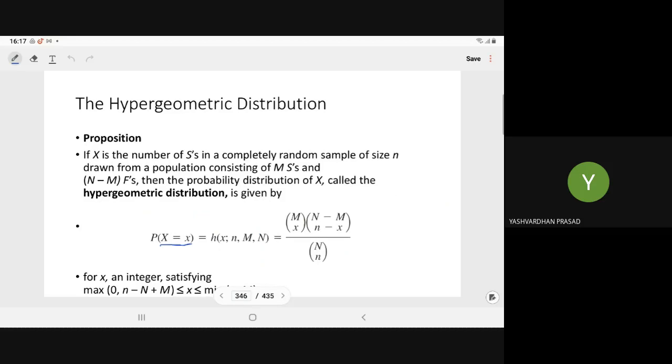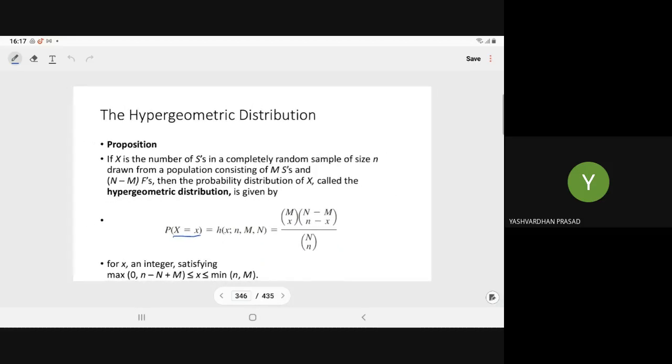So here it is written. In this case we have a special limit for x. x is an integer which satisfies this limit. The lower bound is the maximum of 0 and n minus capital N plus M, and the upper bound is the minimum of n and M. So this is the hypergeometric random variate, right? So any doubt in the PDF?